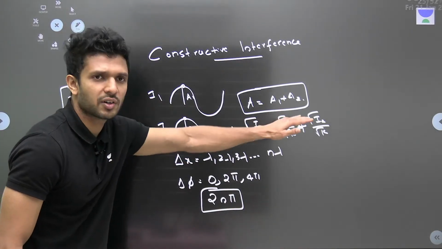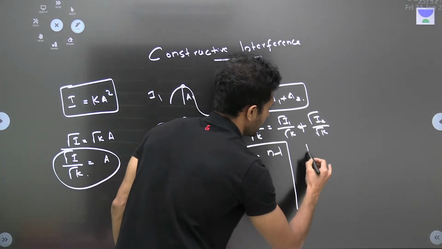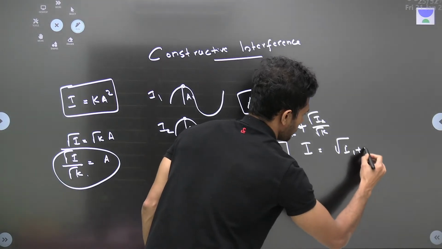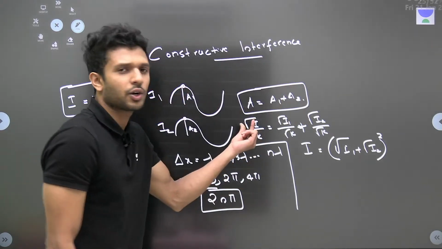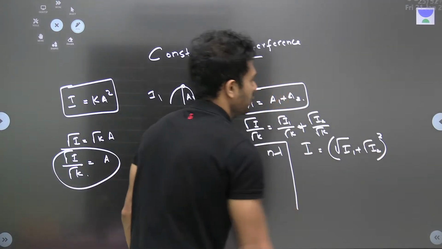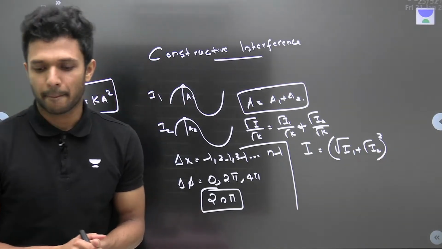Root I will be root I1 plus root I2. Squaring on both sides, we will get I is equal to root I1 plus root I2, the whole square. Simple as that.